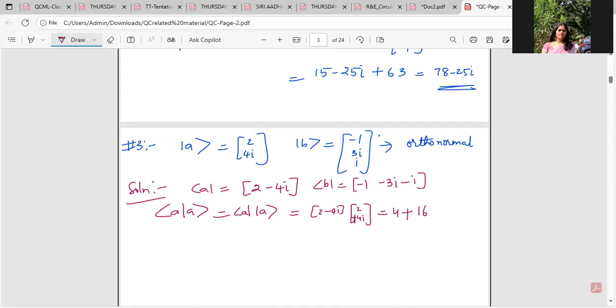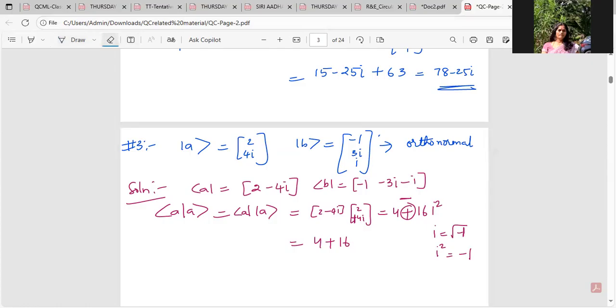So I'll be having a minus here, 16, and i into i would be i squared. i is nothing but the square root of minus 1, guys. So i squared would be minus 1. So 4 plus 16, of course into 1, not needed because it is negative 1. So finally the answer would be 20.